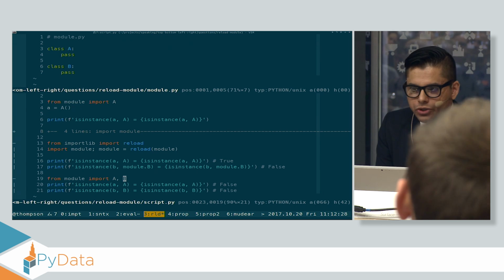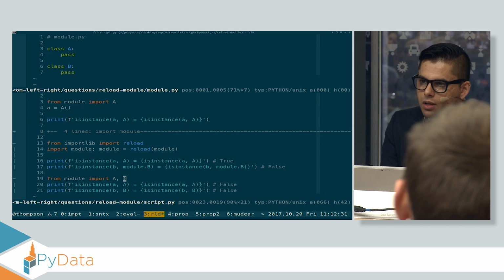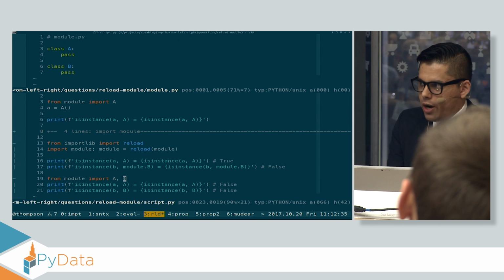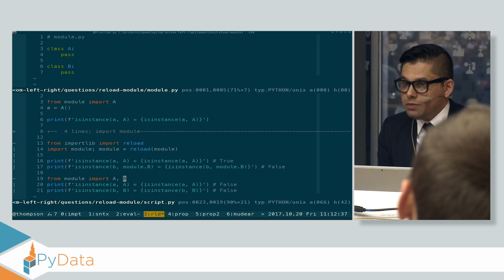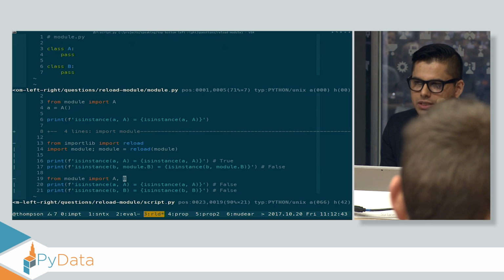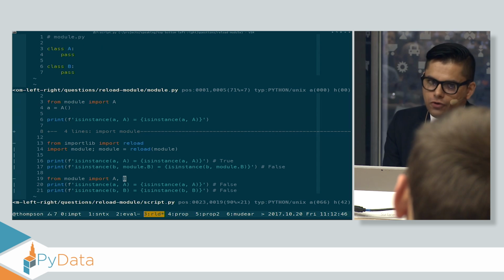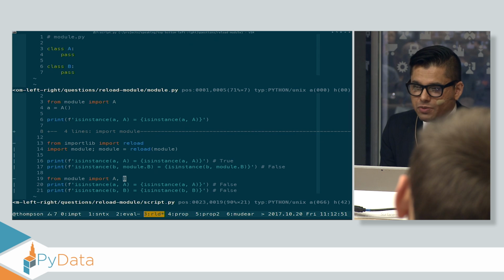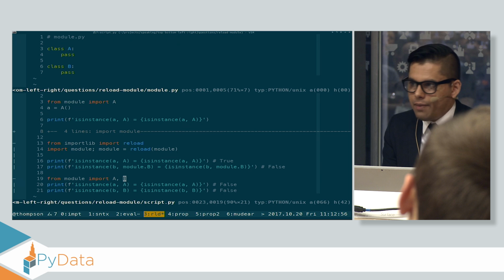This is why arbitrary code reloading does not work in Python. You'll suddenly run into all sorts of very weird errors where things are no longer instances of things you expect. And it only works in very limited domains where you can patch all of the objects in your system to whatever the new versions that were loaded by the module are. That's why the hot code reloading in a tool like Flask or Django can sometimes break in very strange ways if its hot code reloader doesn't know how to patch old objects to the new definitions.